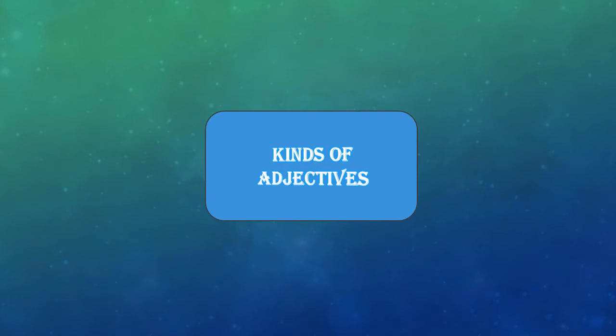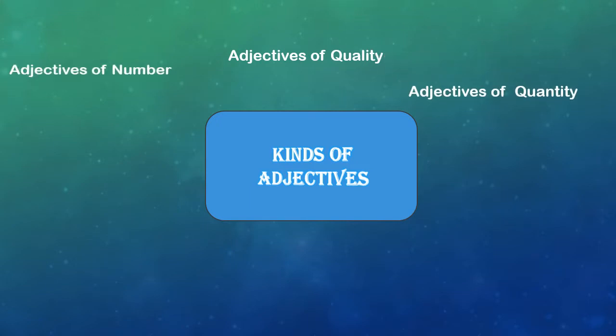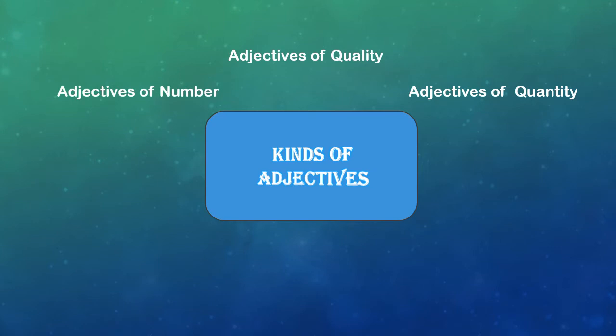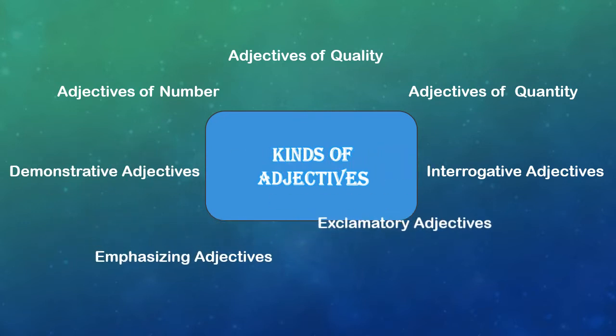Friends, let us now discuss the kinds of adjectives. We can divide adjectives into the following classes. Adjectives of quality, also called descriptive adjectives. Adjective of quantity, adjective of number, which is also known as numeral adjective. Demonstrative adjectives, interrogative adjectives. And we have 2 more classes, emphasizing adjectives and exclamatory adjectives.